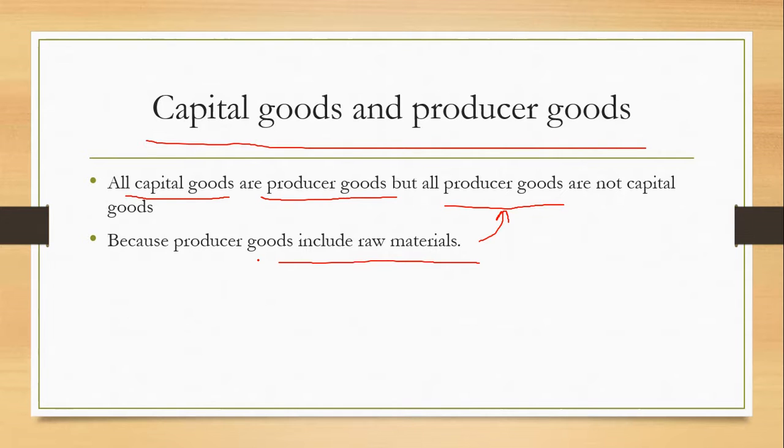That's why all capital goods are producer goods, but not all producer goods are capital goods. By not all, I mean raw materials. Okay.